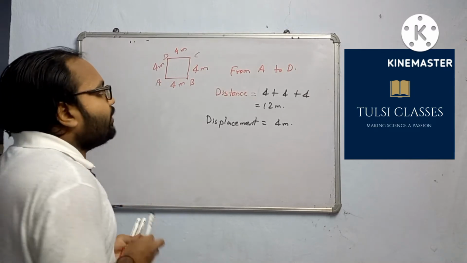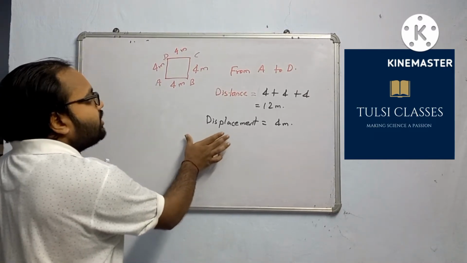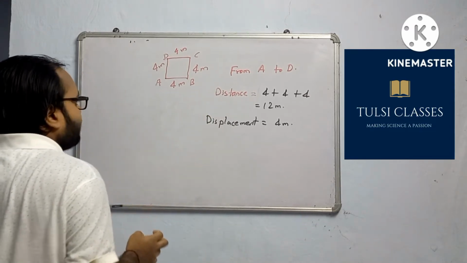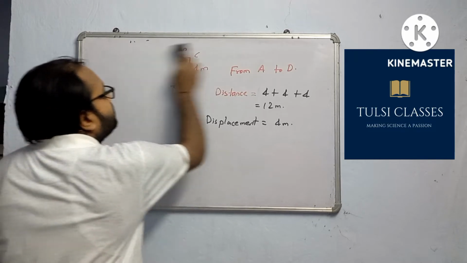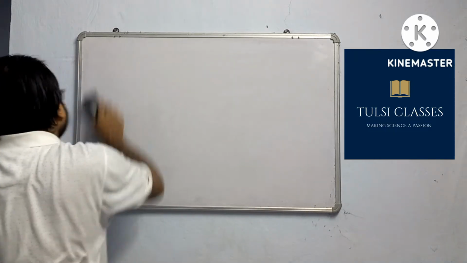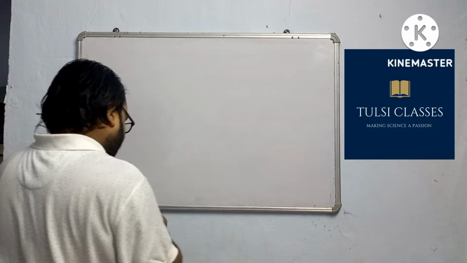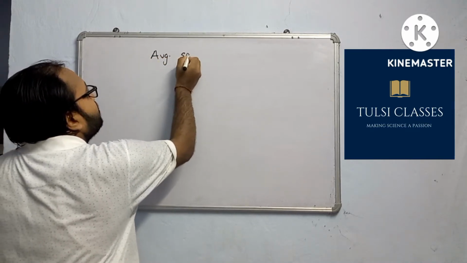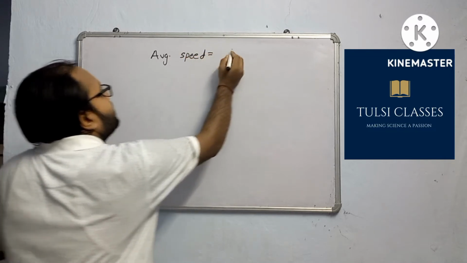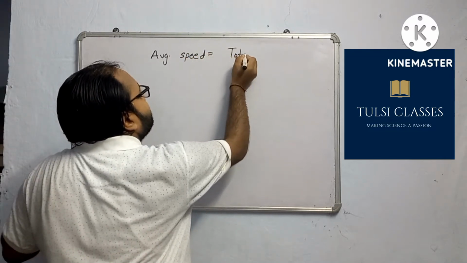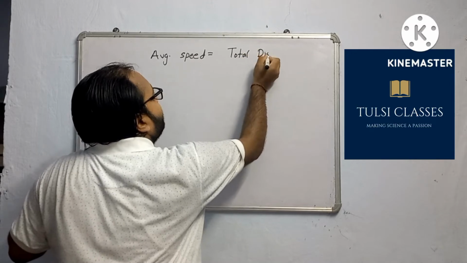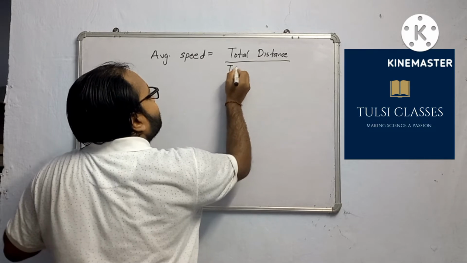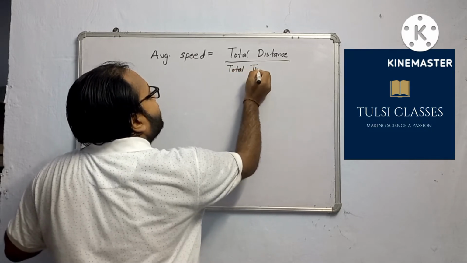Now what is average speed? Average speed is equal to total distance travelled divided by total time taken to cover that distance.